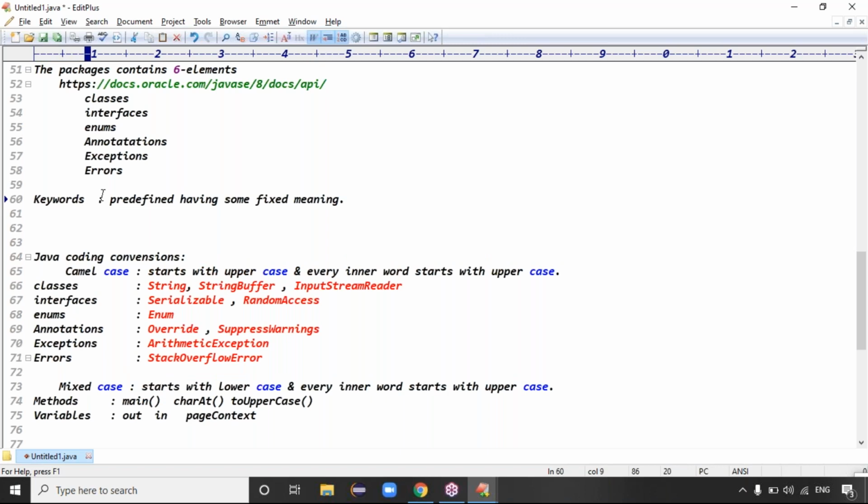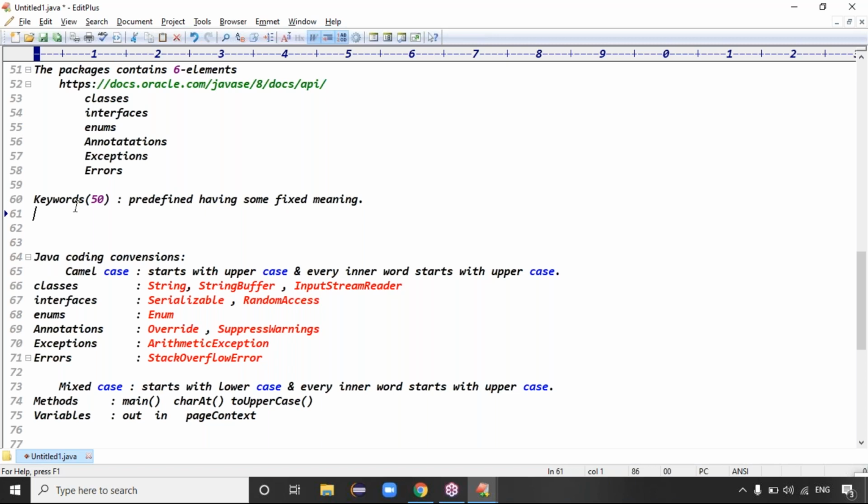Guys, please respond. How many keywords in Java? Any idea? That's my question. Java contains almost 50 keywords, guys. It's not one or two. Java contains almost 50 keywords.